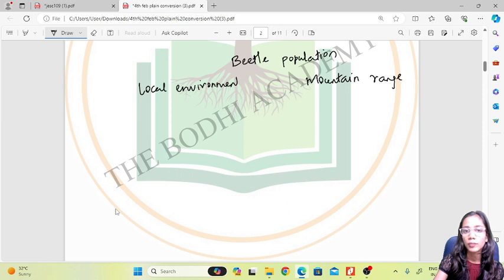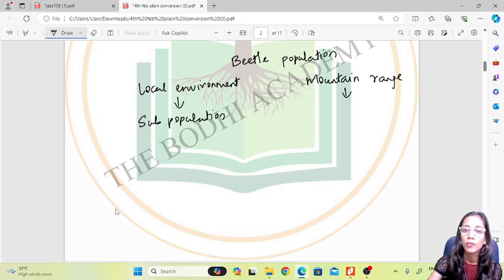So the beetle population is forming a subpopulation in different environments wherever there is little vegetation found, and over here it is also forming its main population, because there is more vegetation over there.